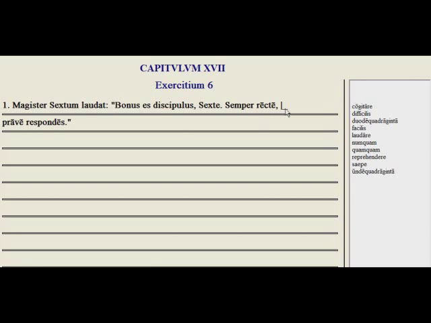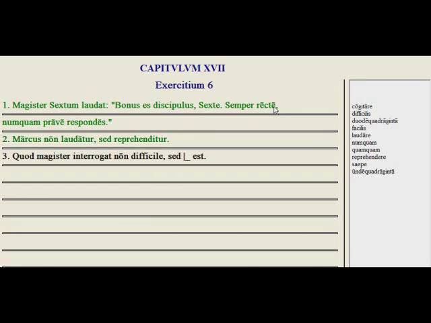Always correctly. And now we want to say never incorrectly you respond. So you answer always correctly, never incorrectly. So we want numquam. You never. Marcus is not praised, but reprehenditur. He is scolded or reproved.